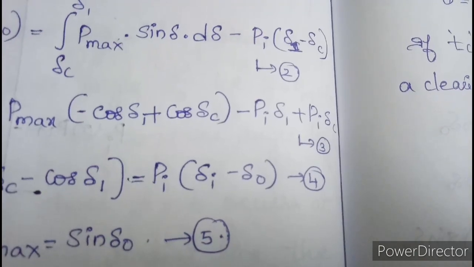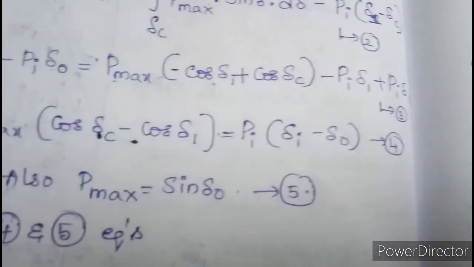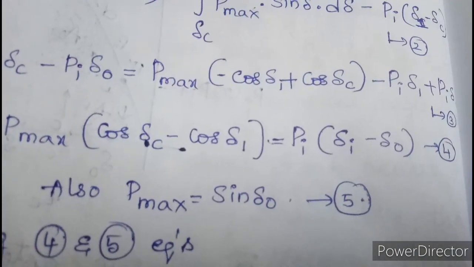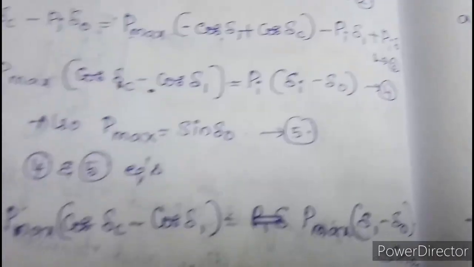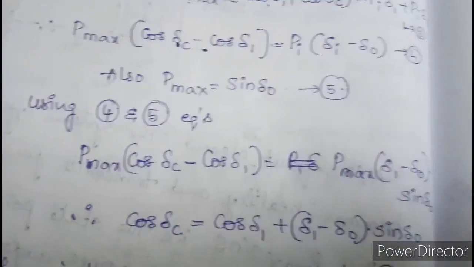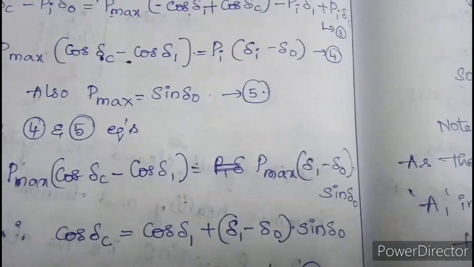Also we know that Pi equals Pmax sin delta naught. Substituting and simplifying, we get cos delta C equals cos delta 1 plus delta 1.